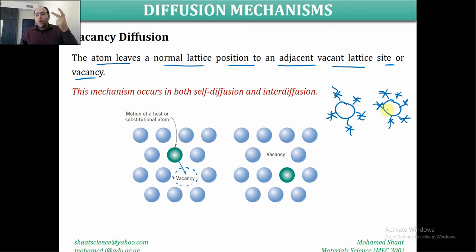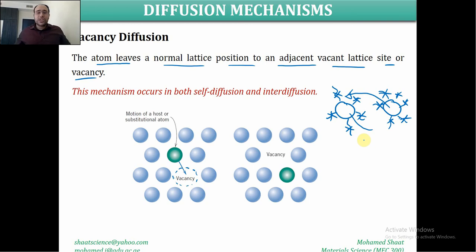Then we need one amount of energy to move this atom to the new lattice site, and another energy to move the other atom. So the total energy to achieve this exchange, we can break down into 4 parts: an amount of energy to break the bonds of this atom, another to break the bonds of the second atom, an amount to migrate this atom to the new lattice site, and the 4th amount to migrate the second atom to the other lattice site.